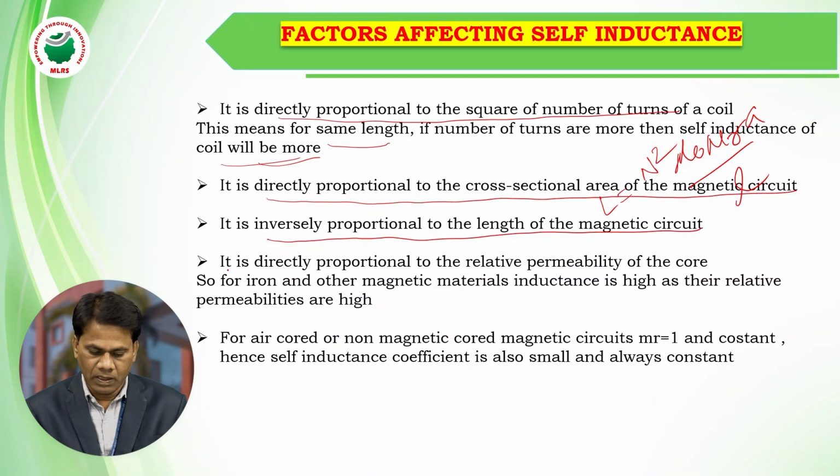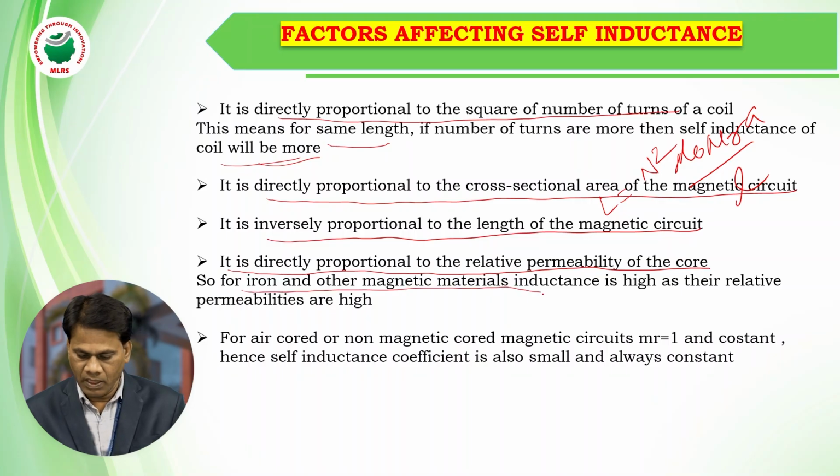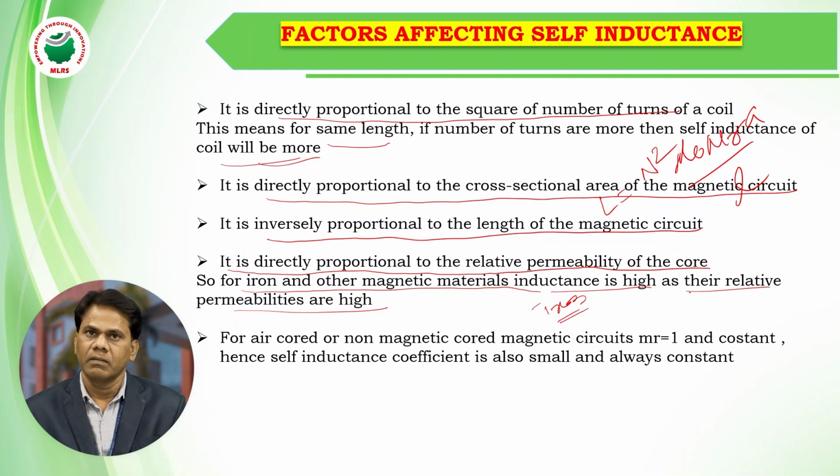So next, it is directly proportional to the relative permeability of a core. So for iron and other magnetic material, inductance is high, as their relative permeabilities are high. For any magnetic material, the relative permeability is high, so the inductance is high for iron and other magnetic materials.